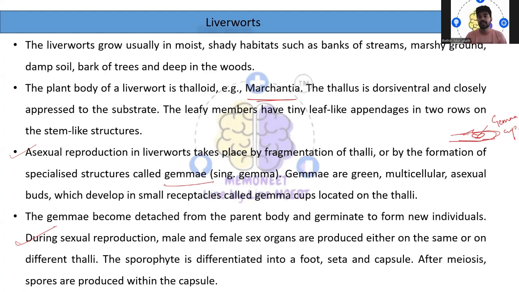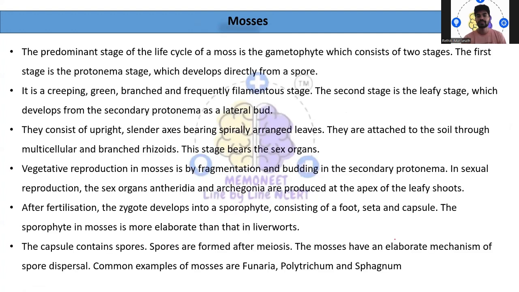These sporophytes will later on grow and differentiate into foot, then seta and capsule. After meiosis, spores are produced within the capsule itself. Then the last one, that is the gametophyte. So what about the gametophyte? What happens in this stage?